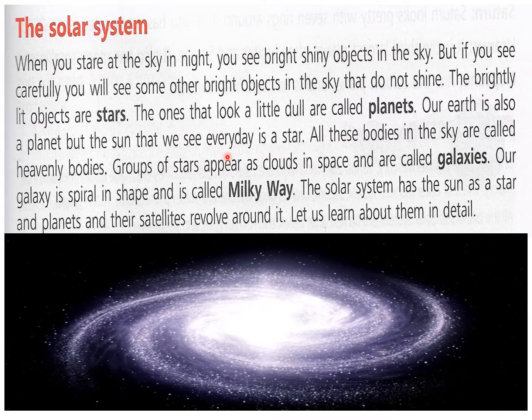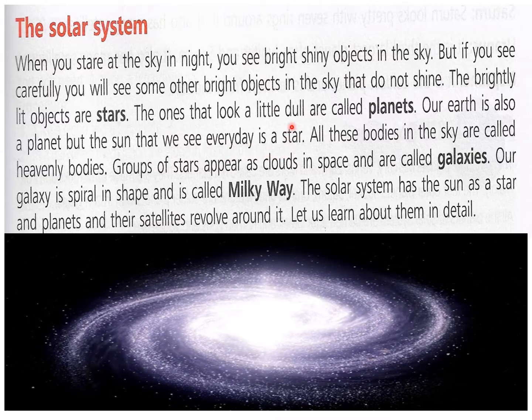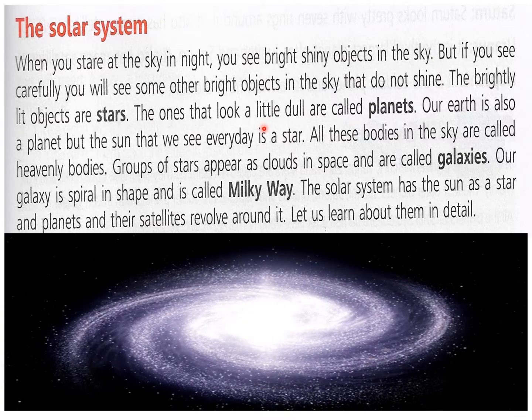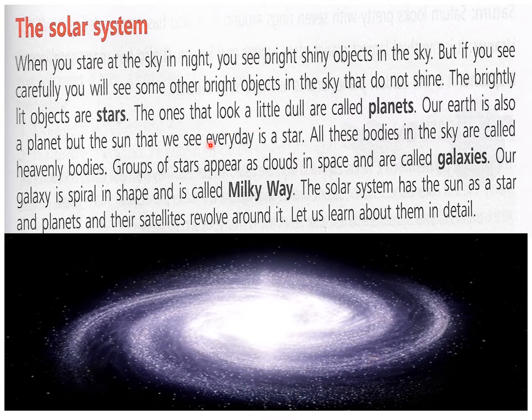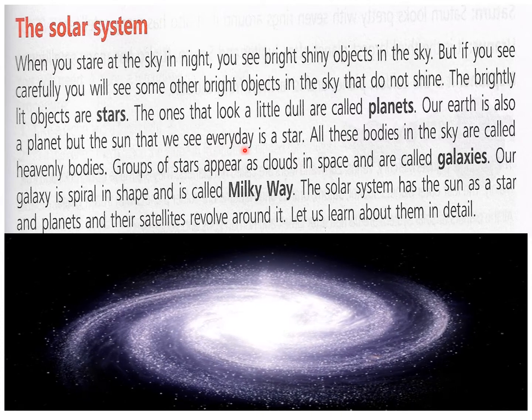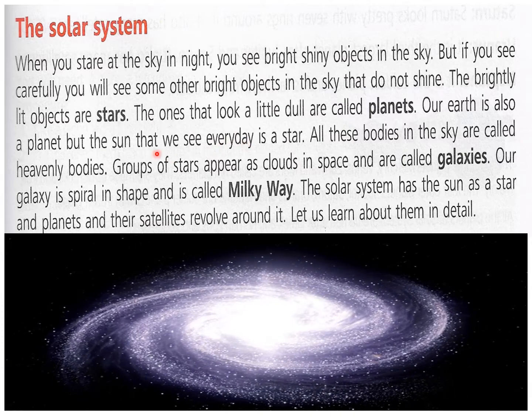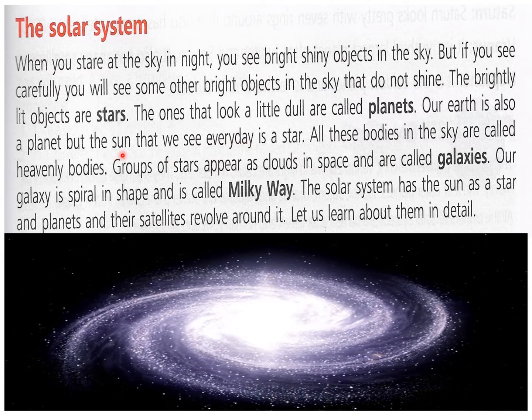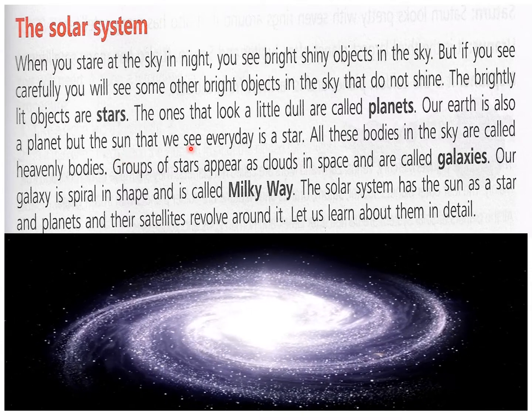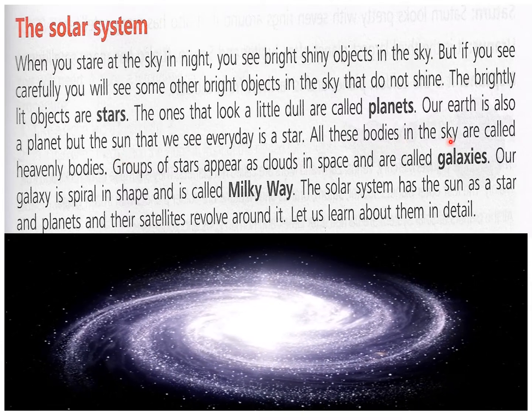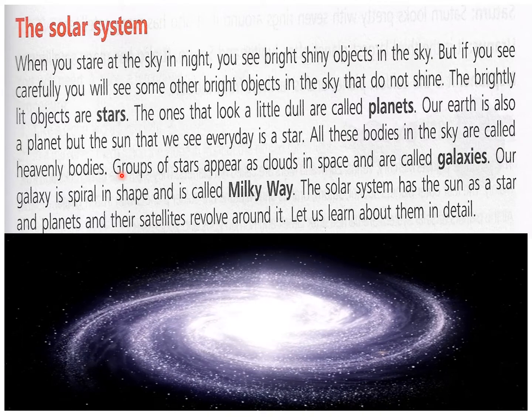So you can understand that the planets are heavenly bodies which do not shine, but stars are the heavenly bodies which shine, and you can see them shining in the sky at night. And sun is also a star. All these bodies in the sky are called heavenly bodies.